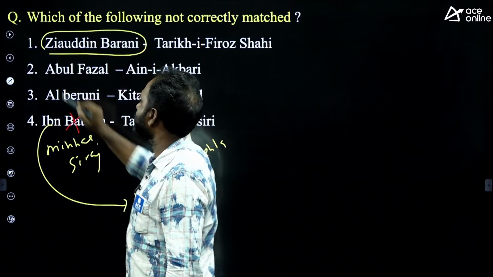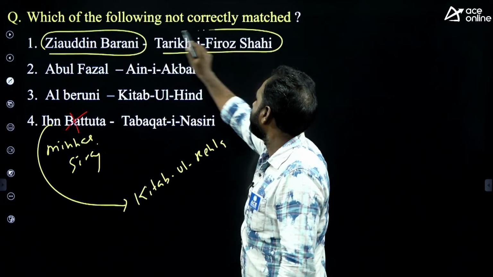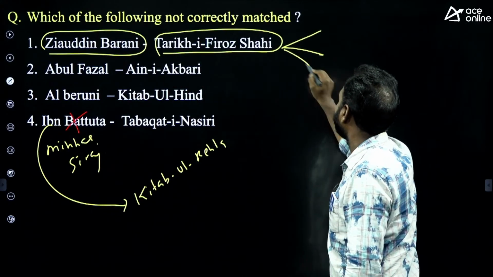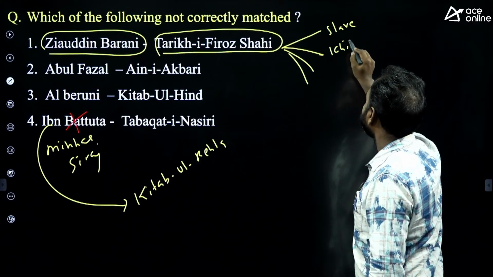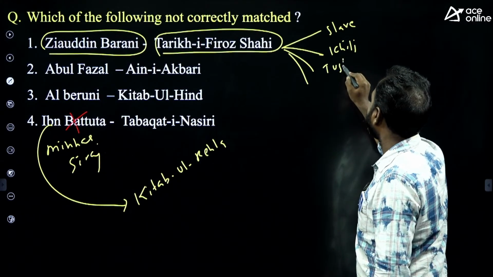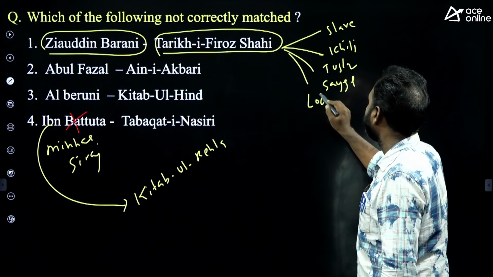Ziauddin Barani was associated with the Delhi Sultanate. This Tarikh-e-Firoz Shahi gives information about the Delhi Sultans. When we talk about the Delhi Sultanate, we have the Slave dynasty, the Khilji dynasty, the Tughlaq dynasty, the Sayyid dynasty, and the Lodi dynasty.